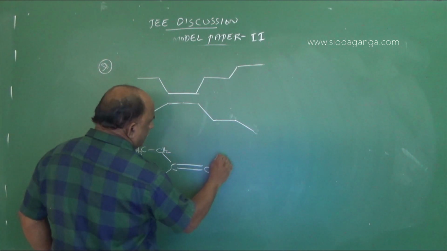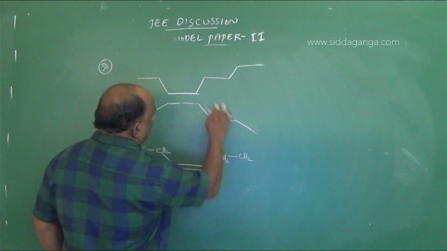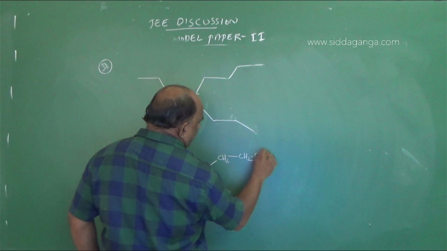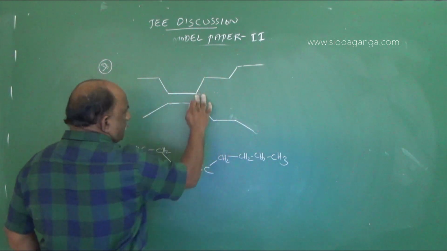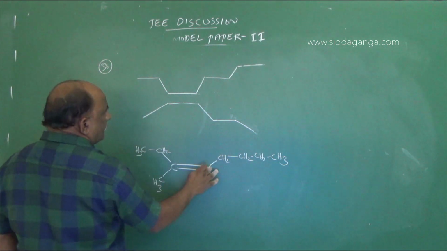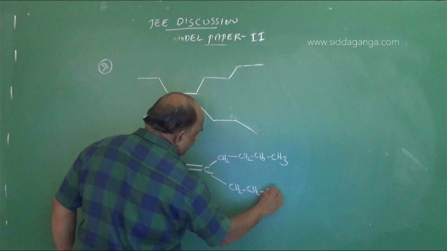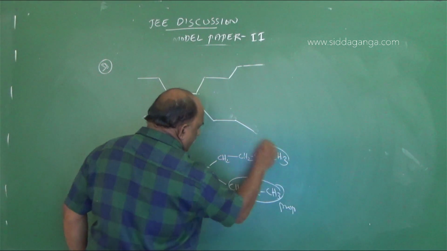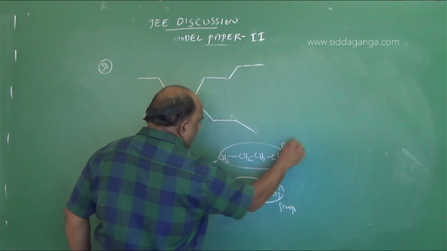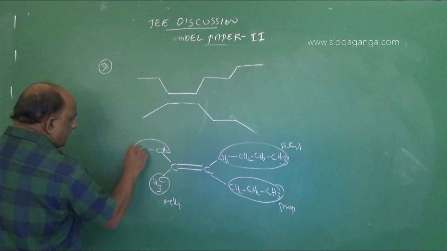This is CH2, CH2, CH2, CH3. 1, 2, 3, 4, 5. Right. Next is CH2, CH2, CH3. This is propyl. It is butyl. This is also methyl, and it was ethyl.